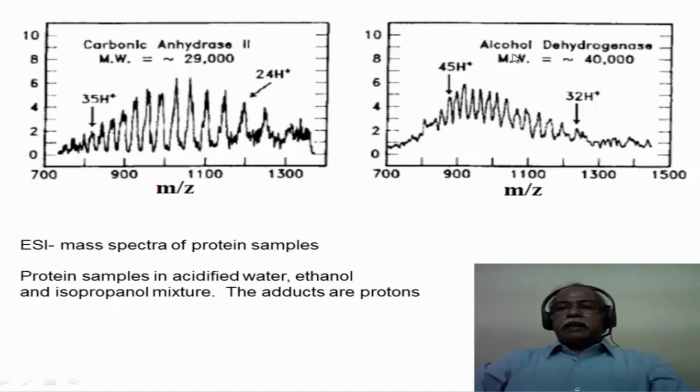And this is alcohol dehydrogenase. This is another enzyme used in the dehydrogenation of alcohol, for example, in the biological system. And molecular weight is 40,000 for this particular sample. So you have a multi-protonated species. There are many Bronsted basic sites present in this kind of enzyme in the form of nitrogen, carbonyl oxygen, and so on. So multiply protonating this sample is not a difficult thing to do as long as the pH can be adjusted to give a certain number of protonations in the molecule. So essentially the 40,000 divided by Z corresponding to 32 gives this particular peak, and from this we get the information that the molecular weight is 40,000 for this particular protein sample.